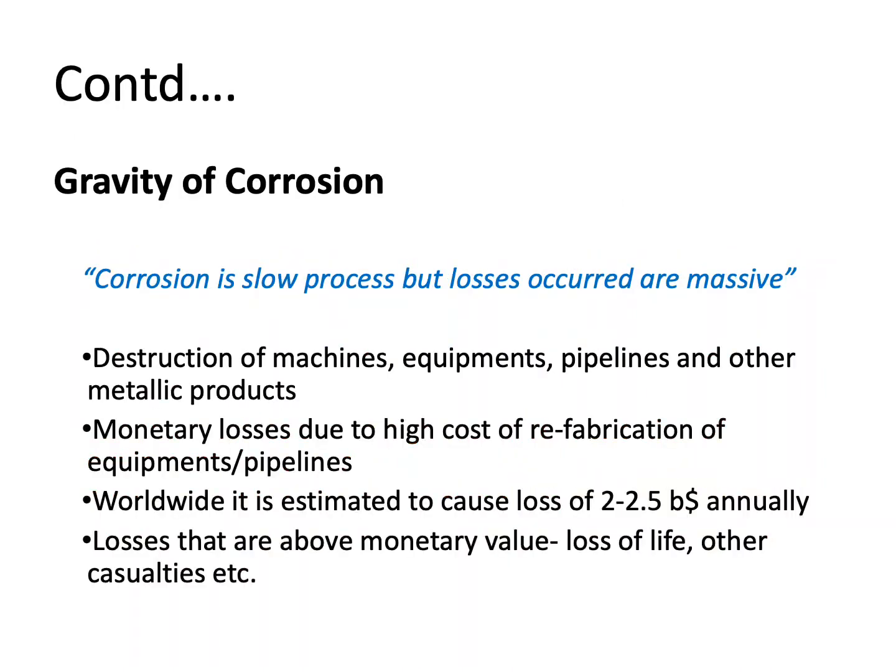Now we'll discuss the gravity of corrosion. Although the process of corrosion is very slow, the losses associated with it are very massive. First of all, because of corrosion, there is a destruction or deterioration of machines because of loss of metal from the surface, and destruction of equipment, pipelines, and other metallic structures or products.